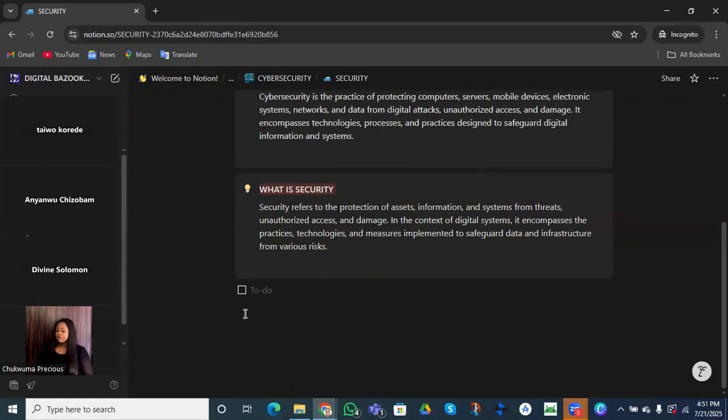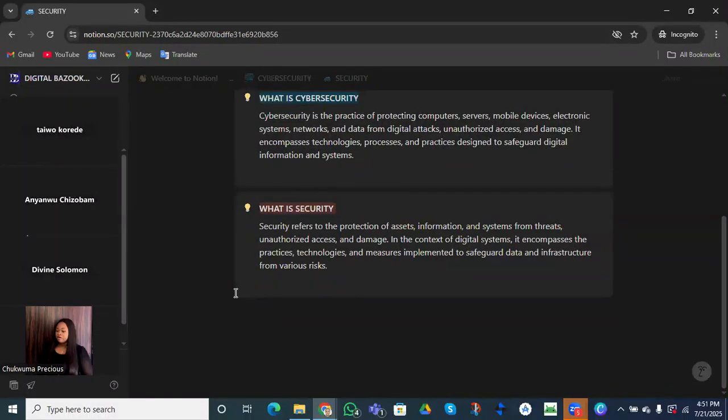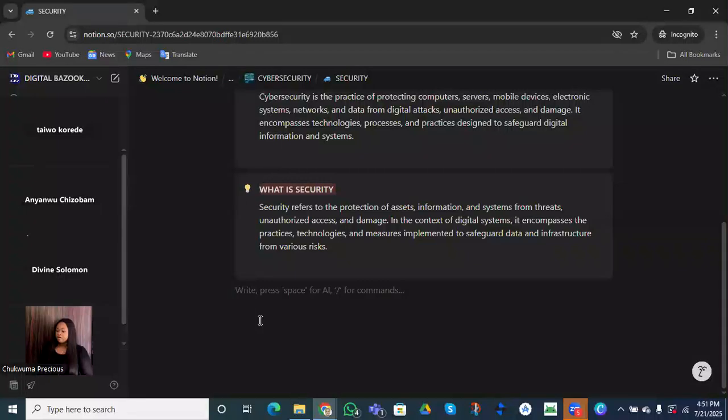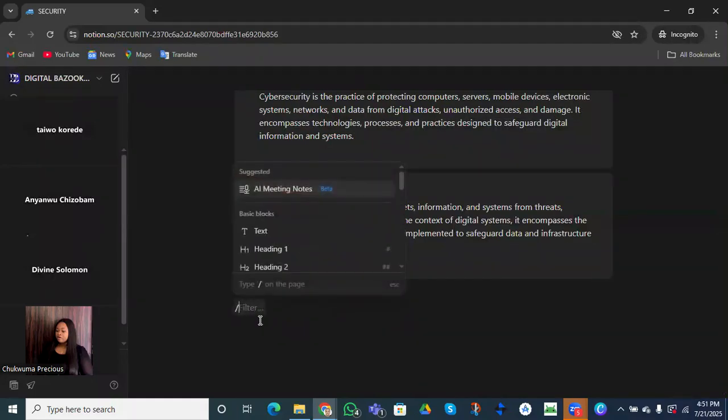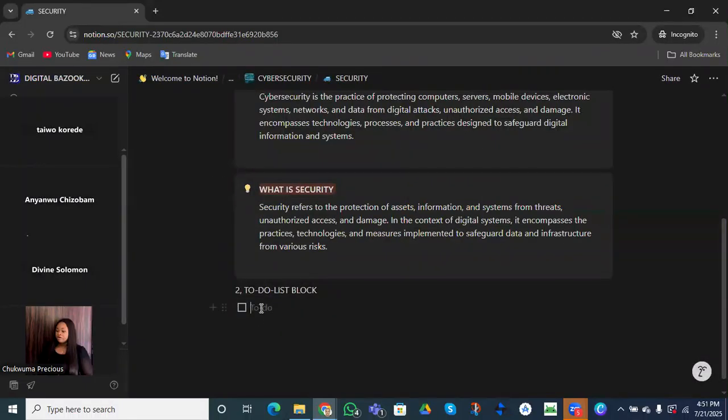Before this, let me just go down a bit more. Let's bring it down more, because I want to name it as the second one, and it's called the to-do list block. Don't forget, we are going to name all the blocks that we need. For that, we use our slash button again and type to-do. When you click on to-do list, we are going to use a to-do list.